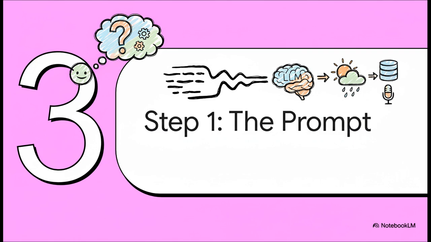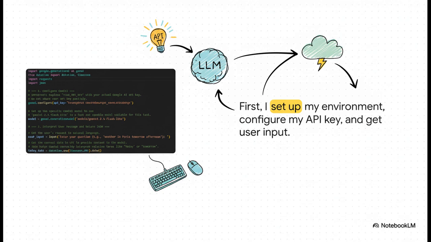All right, let's get our hands dirty and look at the code. So the very first hurdle we have to clear is this. How do you take a messy human question like, what's the weather in Paris tomorrow afternoon, and turn it into clean, structured data that a computer can actually understand and use? Well, turns out, this is the perfect first job for our LLM. So the first bit of code here is just basic setup stuff, importing the libraries I'm going to need, setting up my API key so I can actually talk to the Gemini model, and then, of course, grabbing the user's question. Oh, and I also feed the model today's date. That's a little trick so it can figure out what I mean by today or tomorrow.